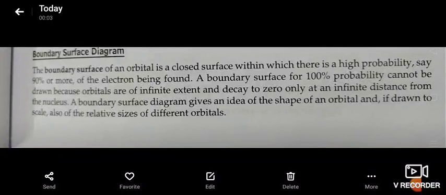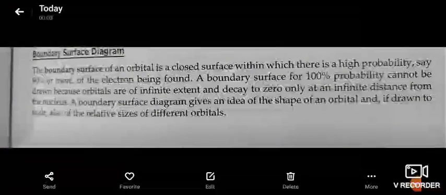So, hi students, we have seen about different types of rule.